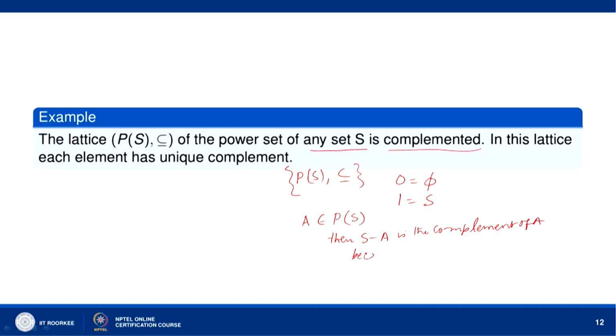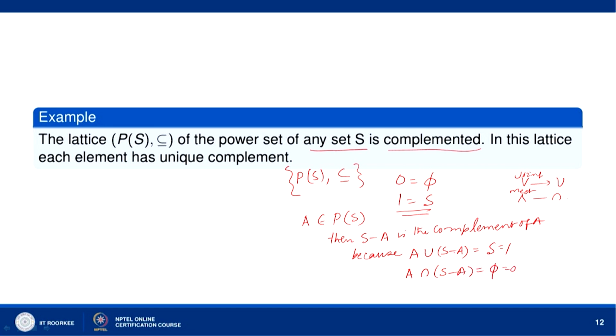Because, now, A union S minus A. Here join is union and meet is intersection. So, A union S minus A is equal to S, which is 1, and A intersection S minus A equals phi, which is 0.